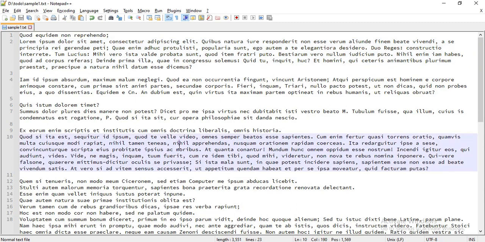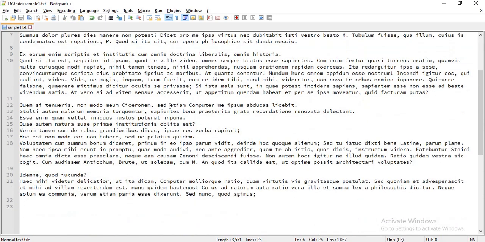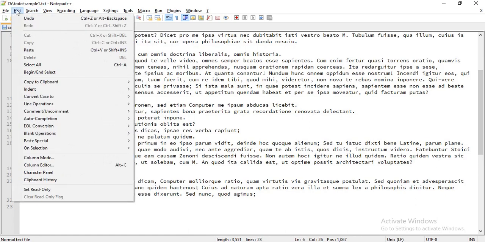If you consider this scenario, I lost that previous file, and the text which I copied from that deleted file is also lost because I copied a new text here. If you want to get that older text, you can access it in Notepad++. Go to Edit and then go to Clipboard History.